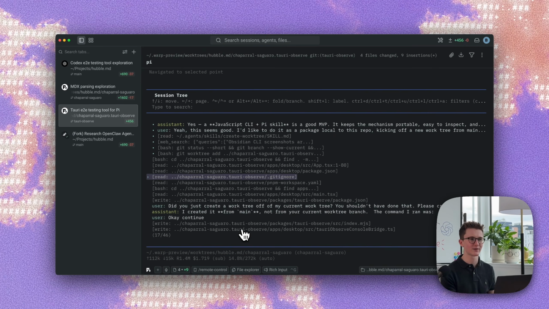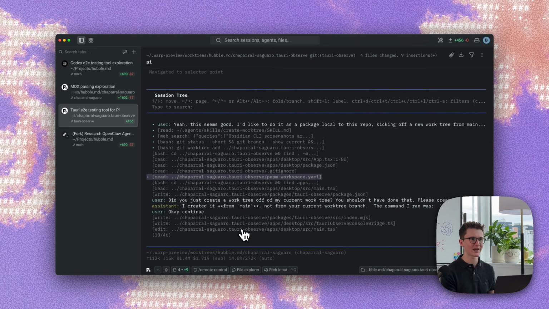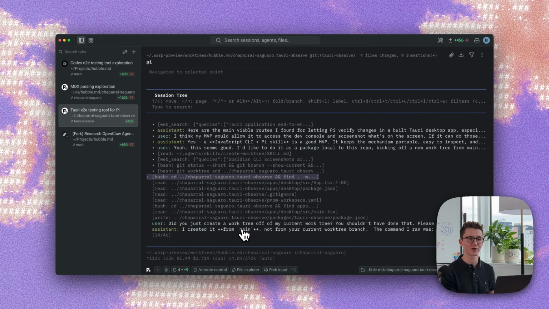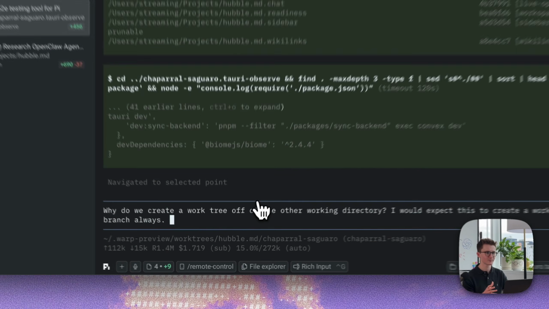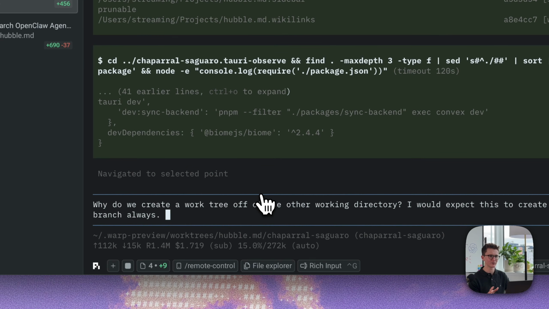I could start a new conversation and ask about it, but I realized I could also use /tree and roll back to a specific tool call that I thought was problematic. This is the one that surprised me, so I can click into that, and I can ask the agent why it decided to make that tool call at this fork in the road. Why did we create a work tree off of the other working directory? I would expect this to create a work tree off of the main branch always. Update the skill if we need to.